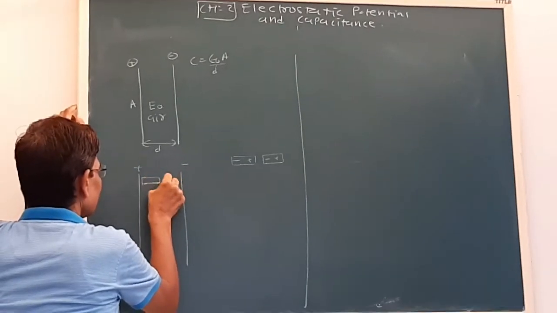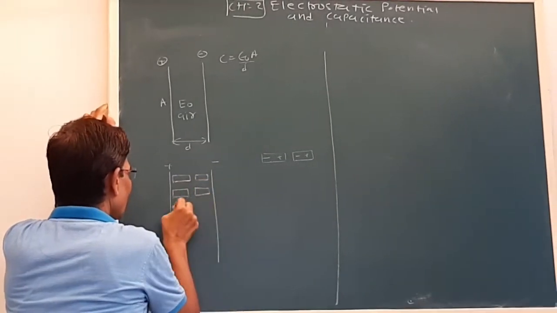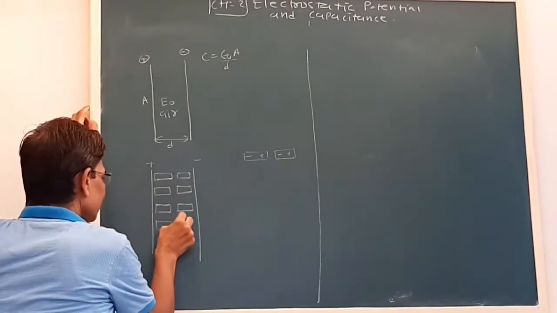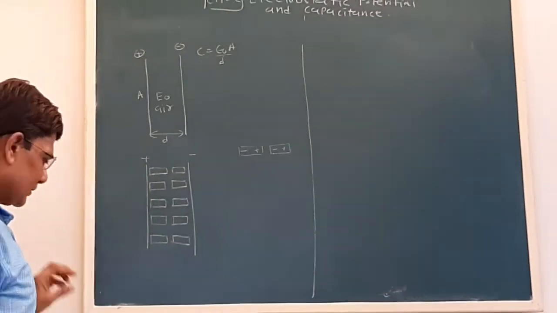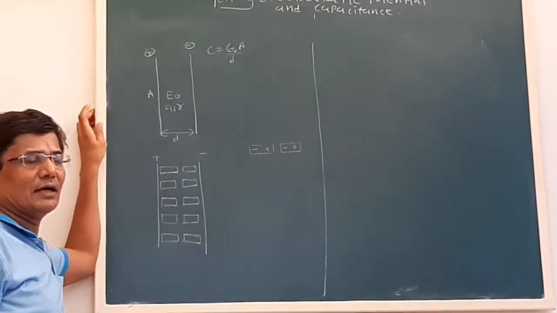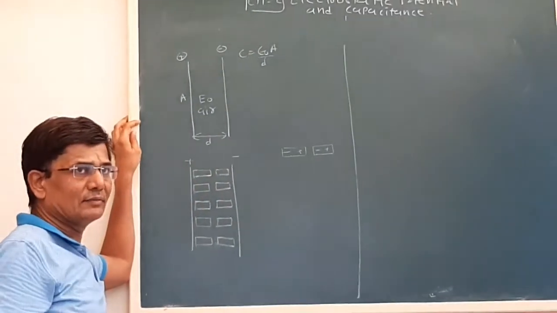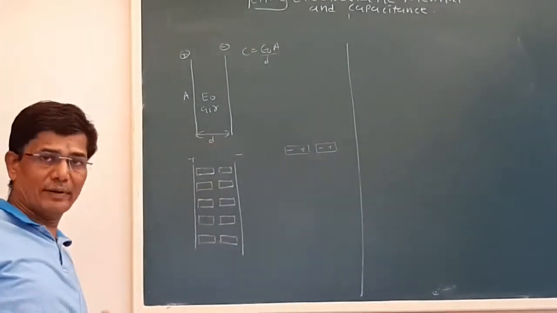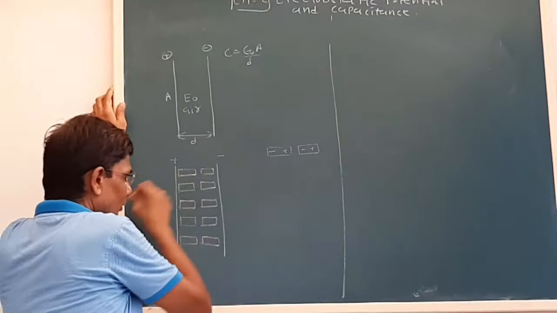Now we know that in 1 mole the number of molecules is very large, but here for simplicity we show only a few molecules. Now see, the dipoles are arranged. These are something hypothetical. We assume that this is the ideal condition, that all the dipole moments are arranged parallel to each other. Now see what happened because of the property of the material.